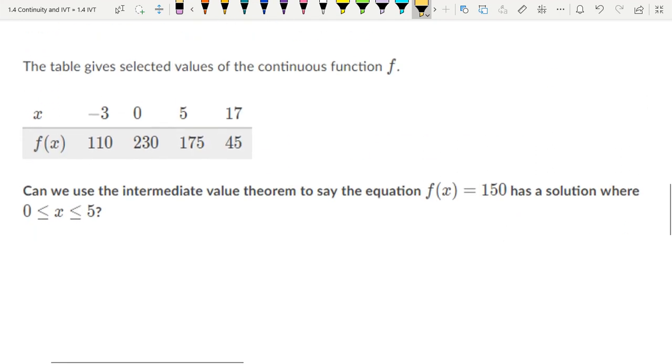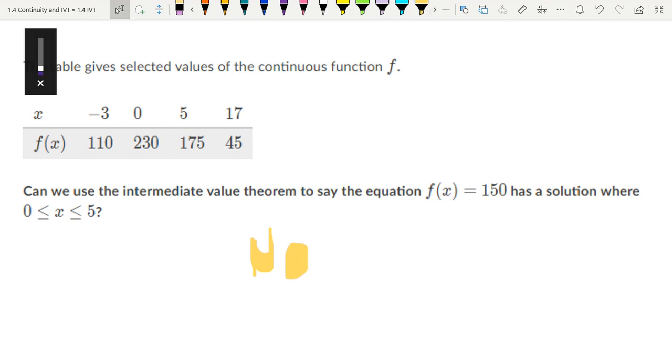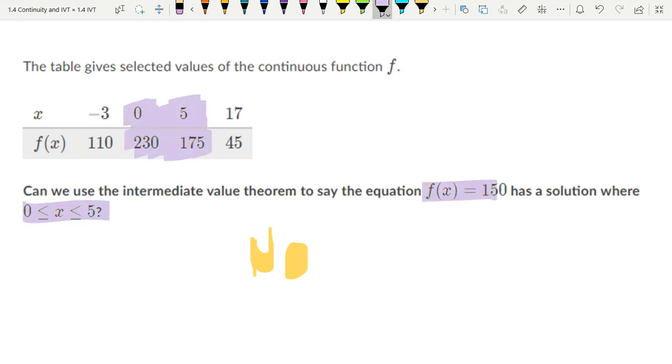Next one. See what you got. Thumbs up, we can use intermediate value theorem. Thumbs down, we can't. Why not? Why is this one not working as well as we would like it to? Somebody raise your hand and tell me. What do you think, Megan? Because when x is 0, it's 230, and when x is 5, it's 175, and 150 does not fall in that interval.